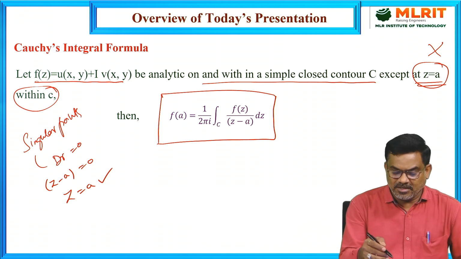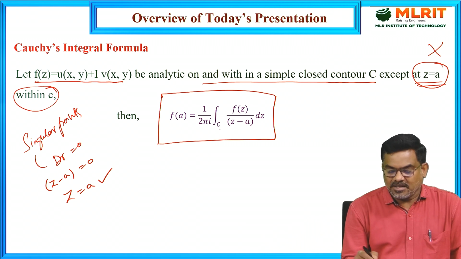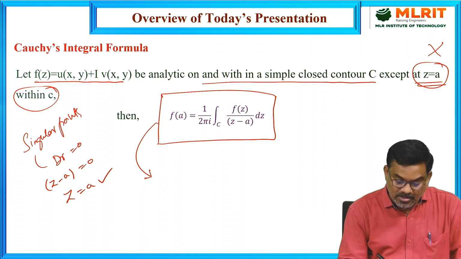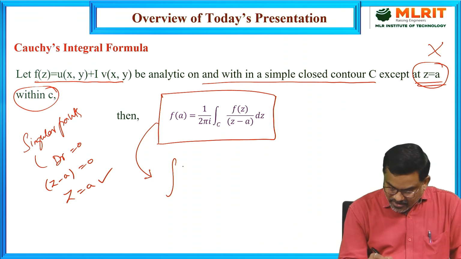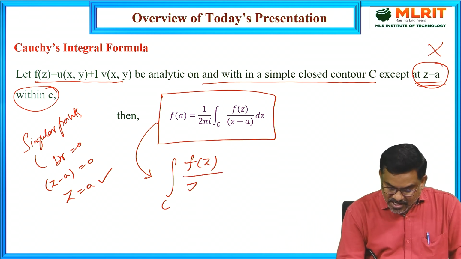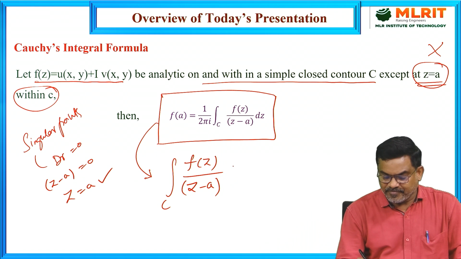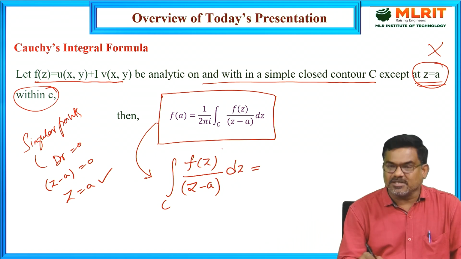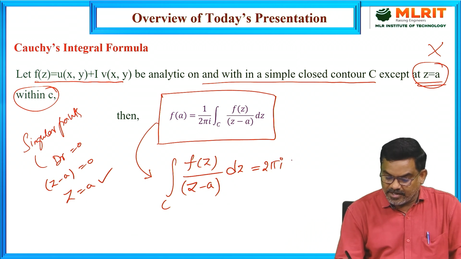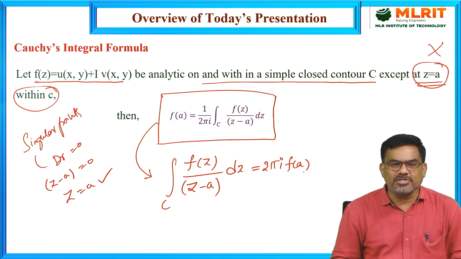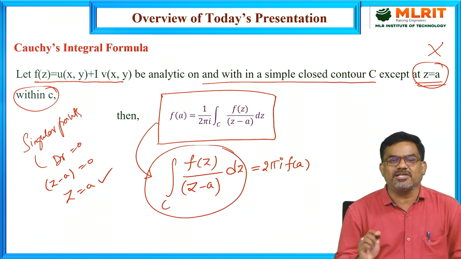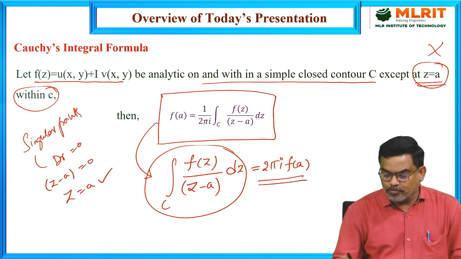Of course, the formula gives the value of f of A as an integral, 1 by 2 pi i into integral of this. But we use this Cauchy's integral formula to evaluate the line integral. So, if any line integral is in this form, some function of z, f of z by z minus a with the singularity, dz, the value of this line integral is, 2 pi i comes to the left-hand side, 2 pi i into f of a. So, using Cauchy's integral formula, we can evaluate an integral of this form, f of z by z minus a. The result is 2 pi i into f of a.